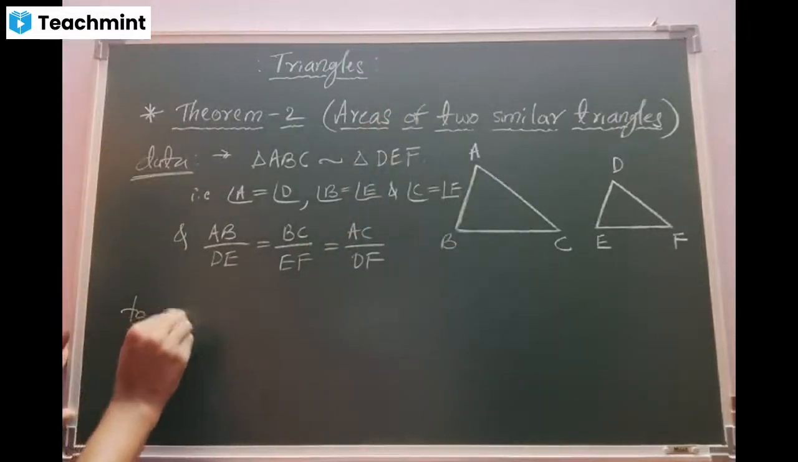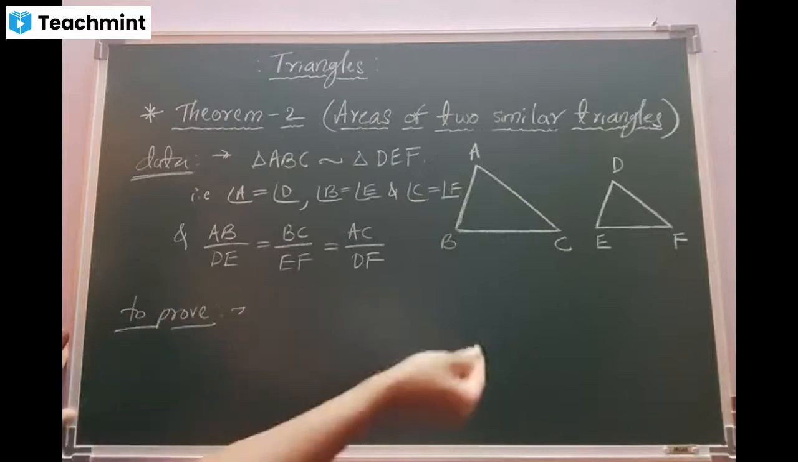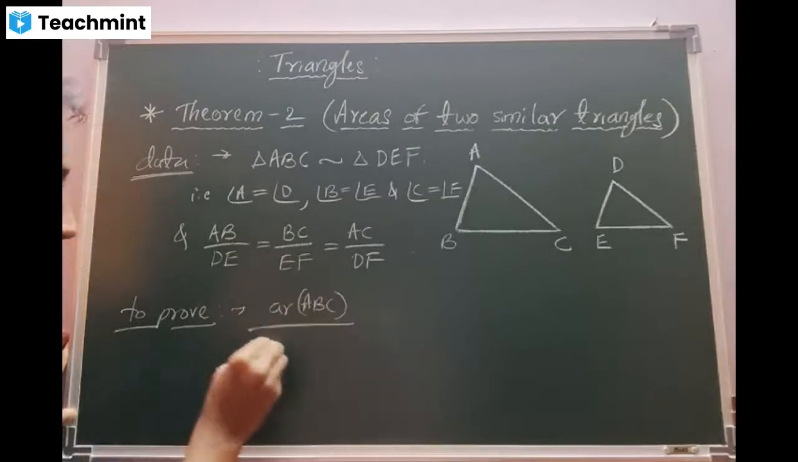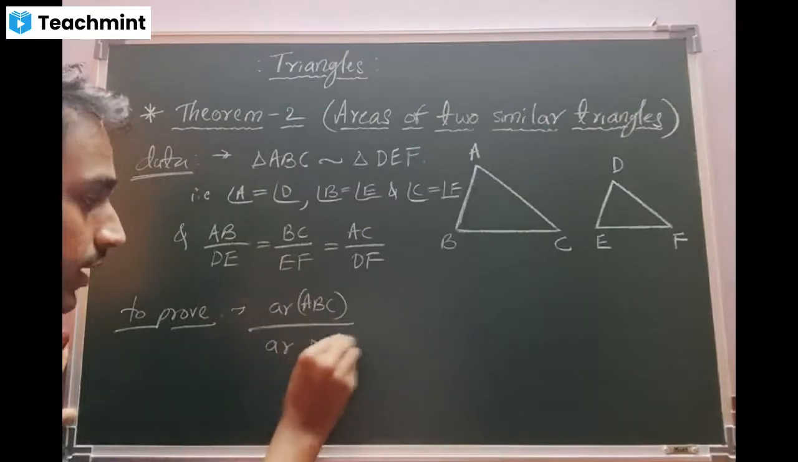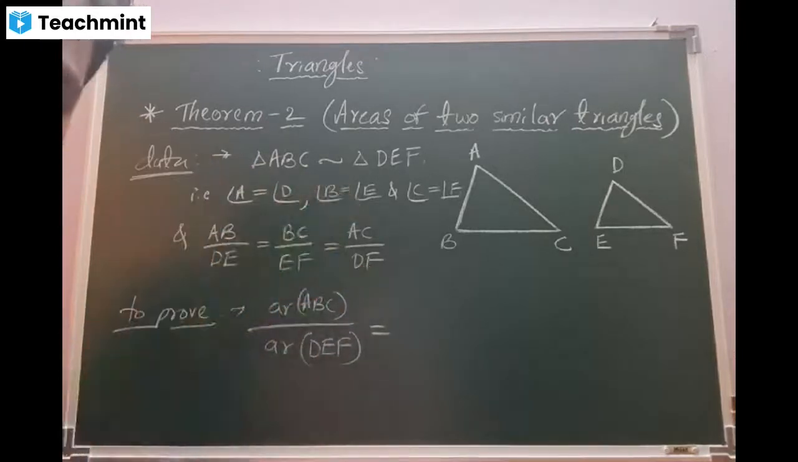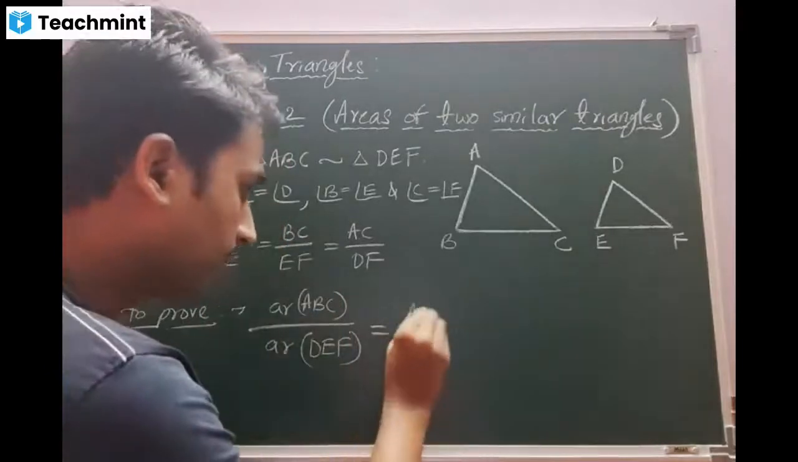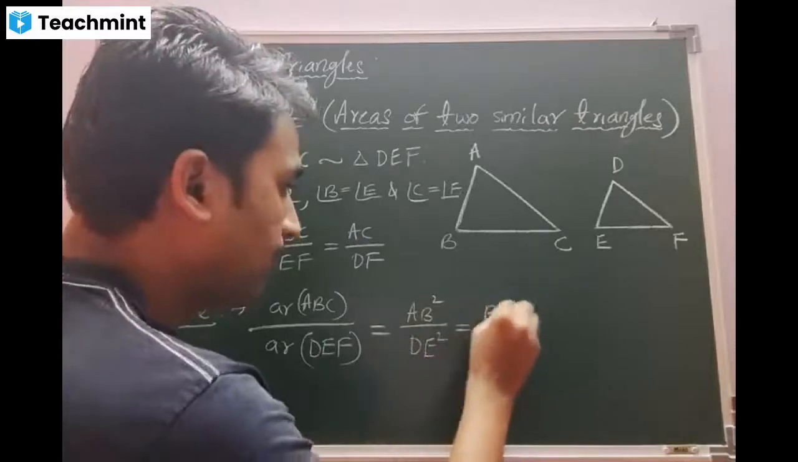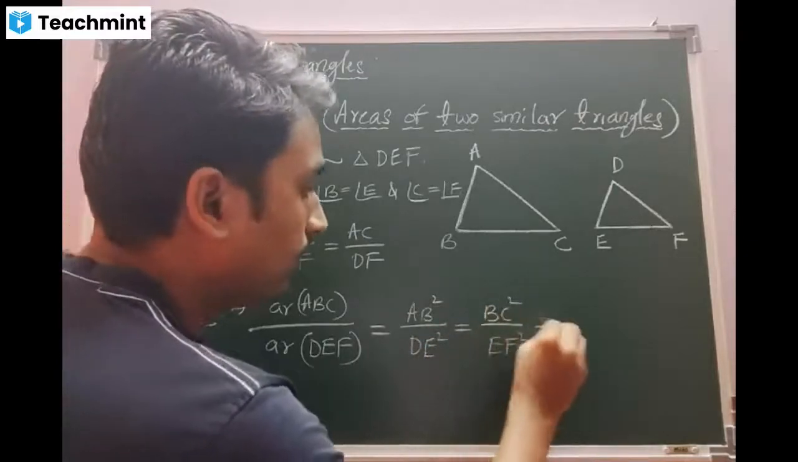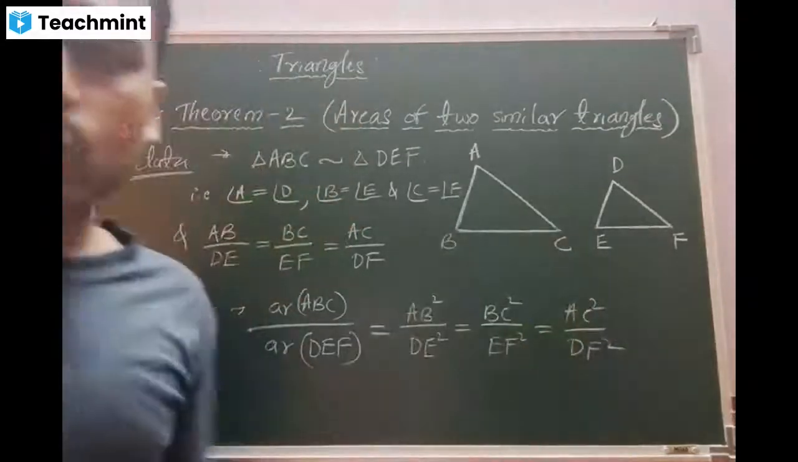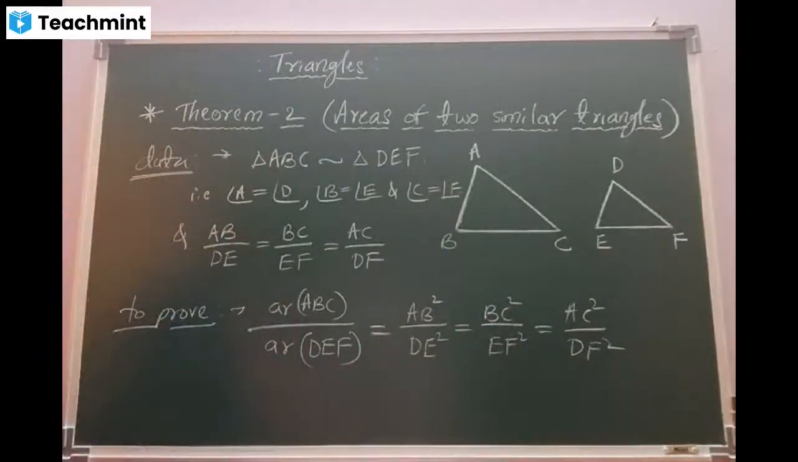To prove, just now I have written, I'll copy the same. Area of triangle ABC divided by area of triangle DEF is equal to these three ratios. Everywhere we have to take the squares. Is that clear, beta? AB square by DE square, BC square by EF square, AC square by DF square. All the three ratios are going to work out. Is that clear?